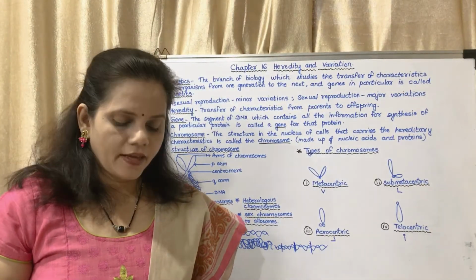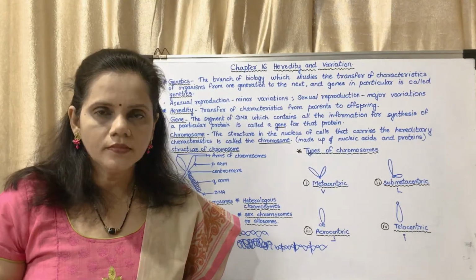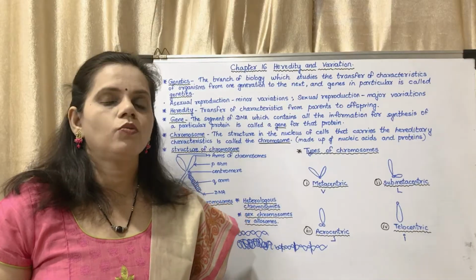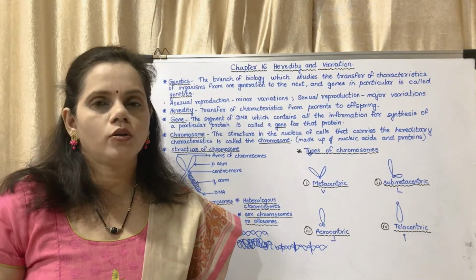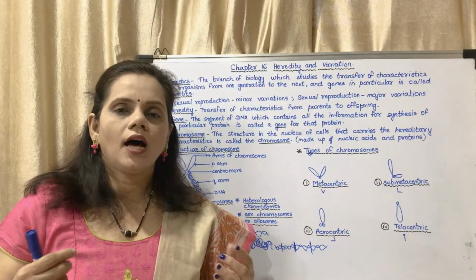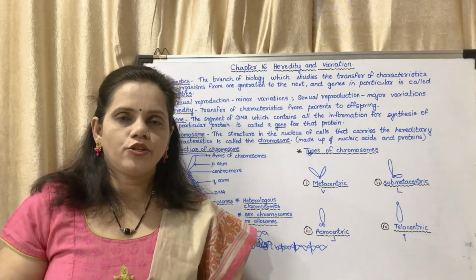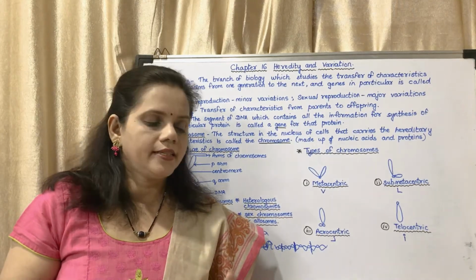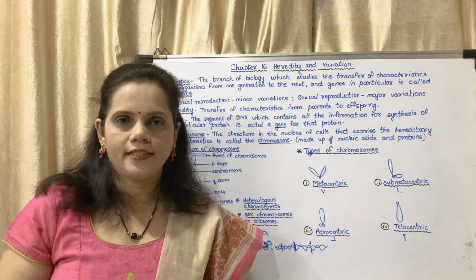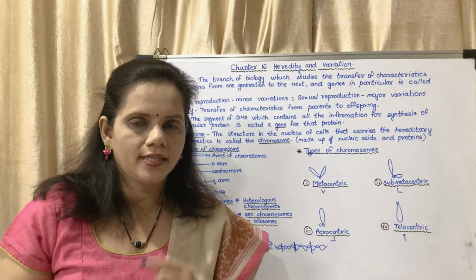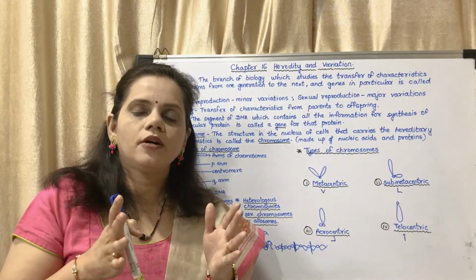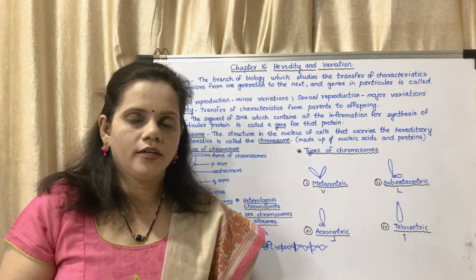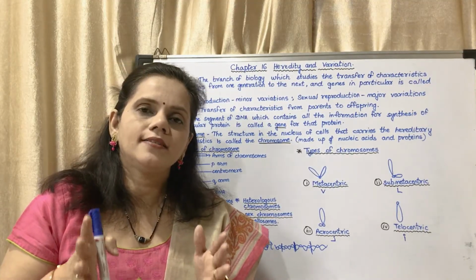Okay, next, homologous chromosomes. Below that paragraph they have given some definitions. They are called homologous chromosomes. Now what do you mean by homologous chromosomes? We all have 2 sets of chromosomes. For example, when you are studying science now, you have only one textbook, that means one set of books: one textbook of science, one of history, one of geography, one of maths and so on. So that makes one set.